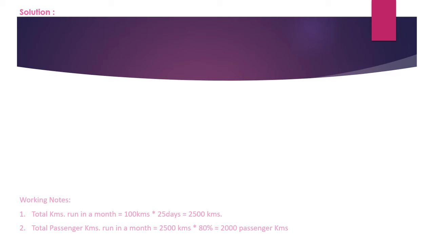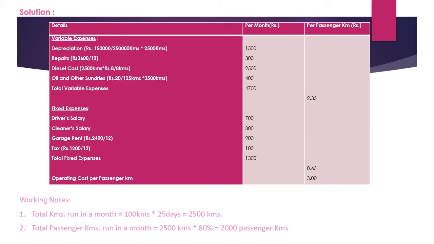So we will take this 80%. So the total passenger kilometers run in a month for this particular taxi is 2,000. Now we will make this statement, and by this statement we can easily calculate operating cost per passenger kilometer.